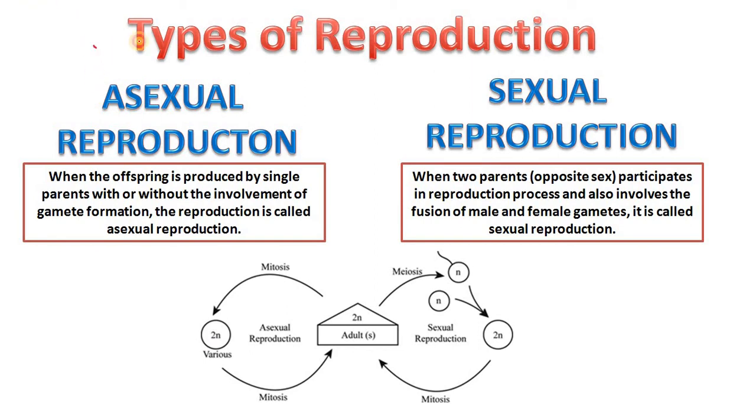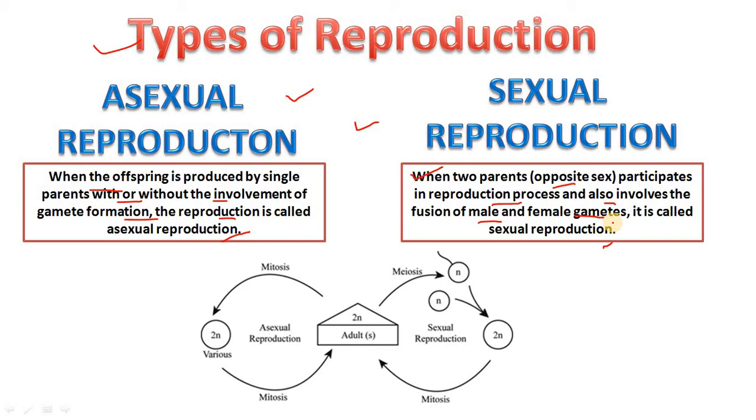Now, the types of reproduction. Reproduction is of two types, asexual and sexual. Based on their type, we have classified them. When the offspring is produced by a single parent with or without the involvement of gamete formation, the reproduction is called asexual reproduction. When two parents of opposite sex participate in the reproduction process, and it also involves the fusion of male and female gametes, it is called sexual reproduction.